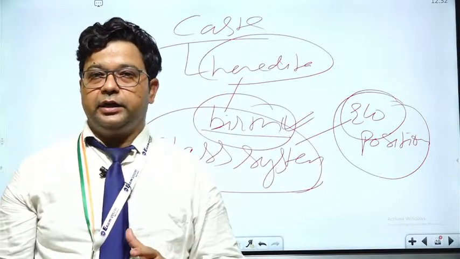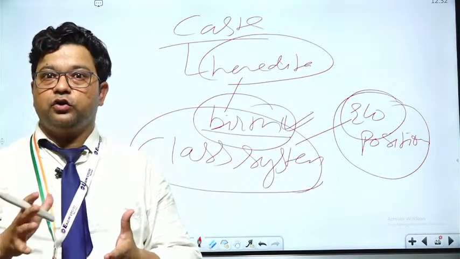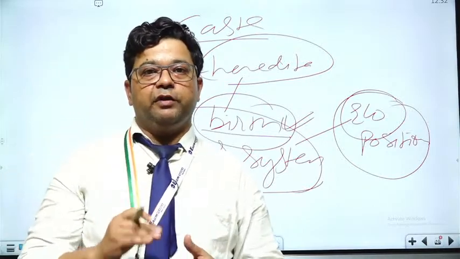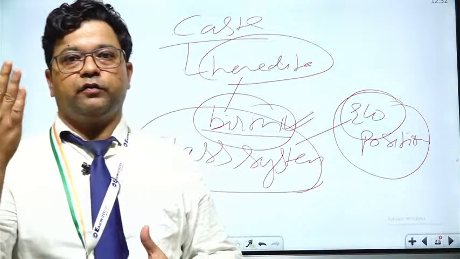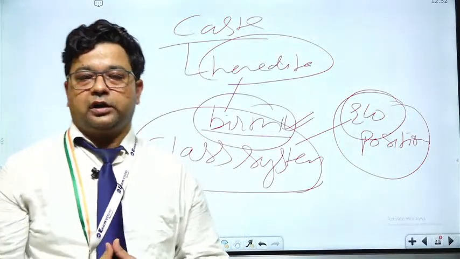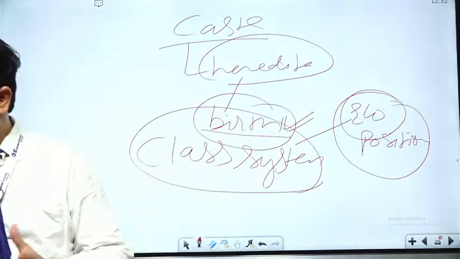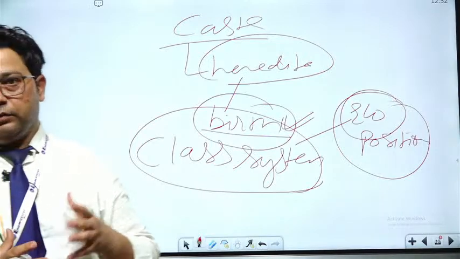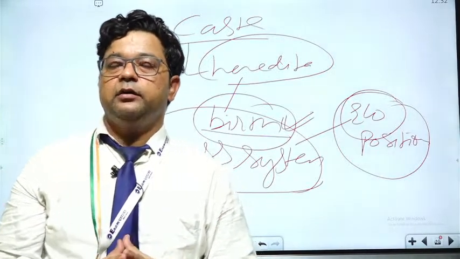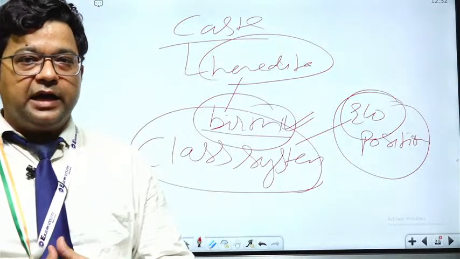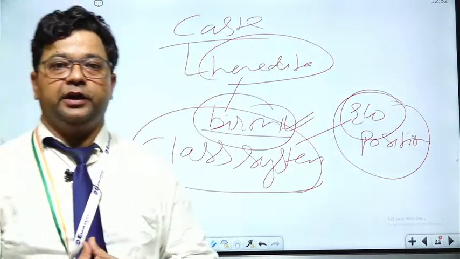But in Indian society there is no allowance for jumping from one caste to an upper caste or from an upper caste to a lower caste. So saying that class is a modern form of the caste system is not a correct explanation.